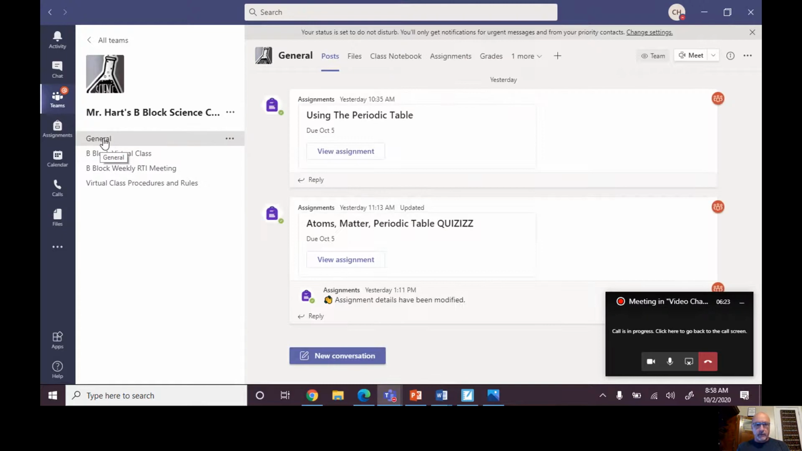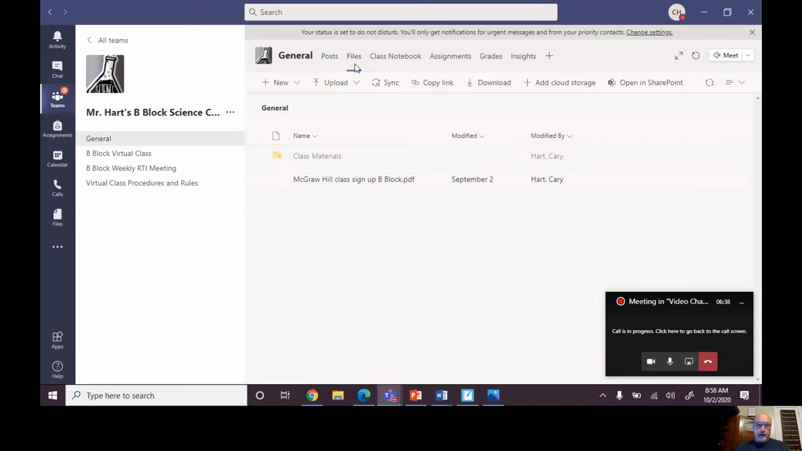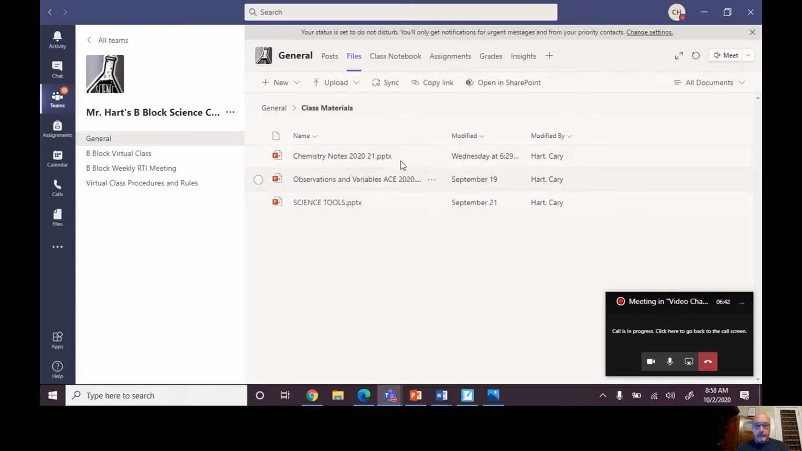So they would click on the general channel, and at the top, you'll see there are some tabs that they can click on. First one I want to point out is Files. This is where our class notes are found. So if we go to Files, we go to Class Materials, and as you can see, there are 3 different PowerPoints of content that we've covered thus far. As the year progresses, this file will become quite a bit larger.